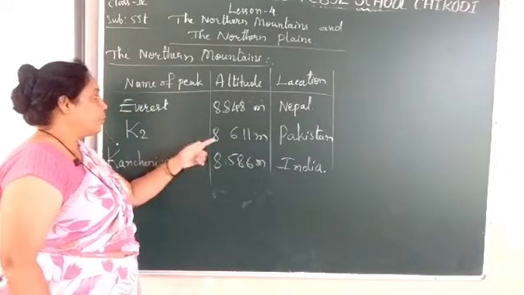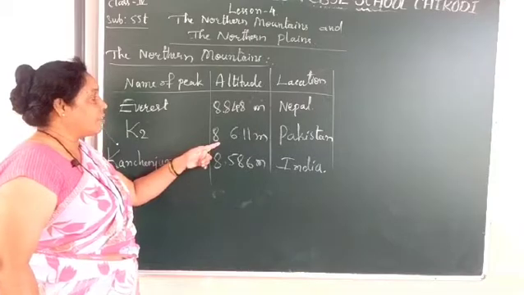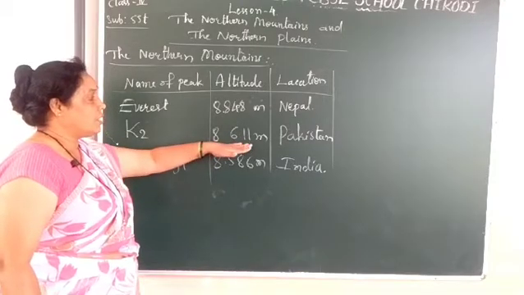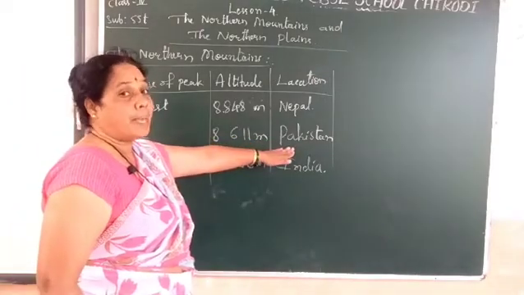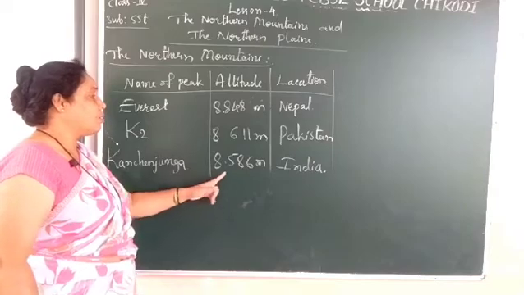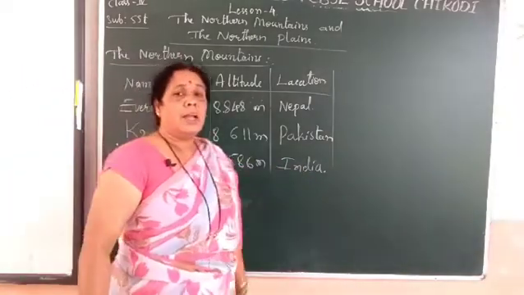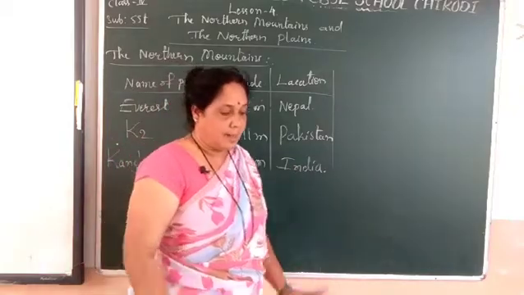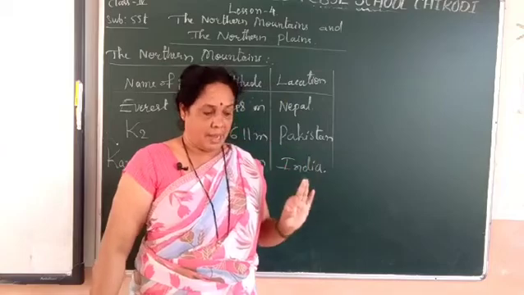K2's altitude is 8,611 meters, and it lies in Pakistan. Kanchenjunga is 8,586 meters, and it is located in India. These are the highest peaks in the world in the Himalayas.